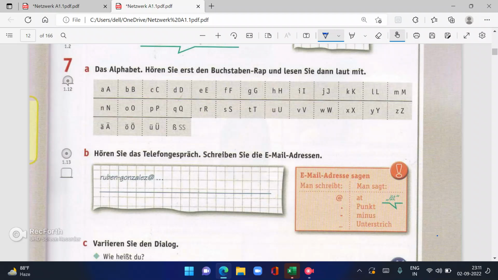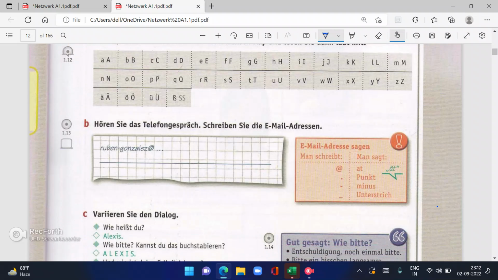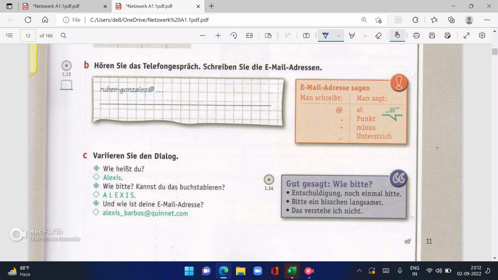Okay, so for example, if I want to say my email address, I will say Priyanka Sehgal at gmail.com. If I have minus, then I will say minus in the middle. Priyanka Sehgal at gmail.com. Okay.